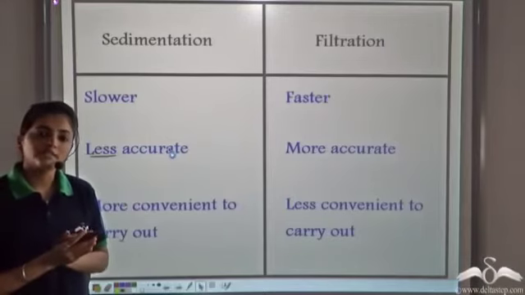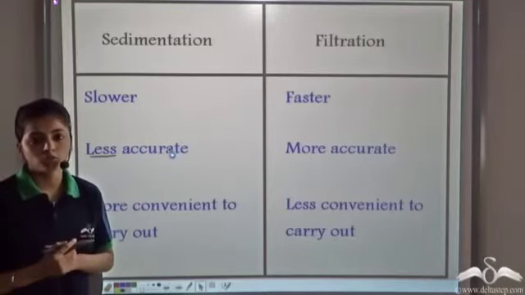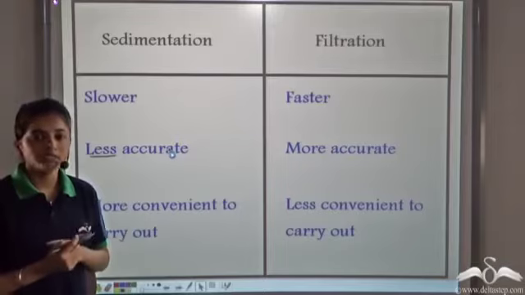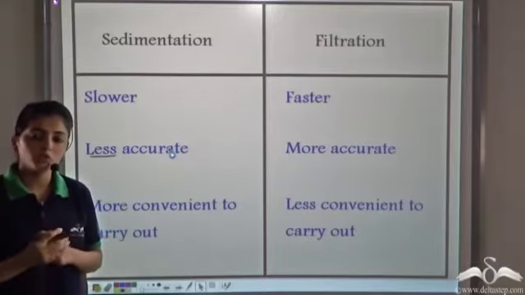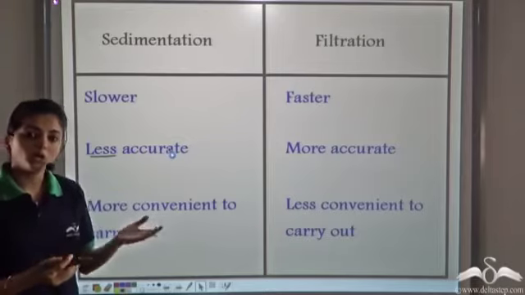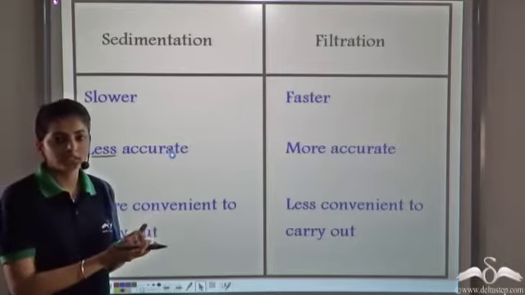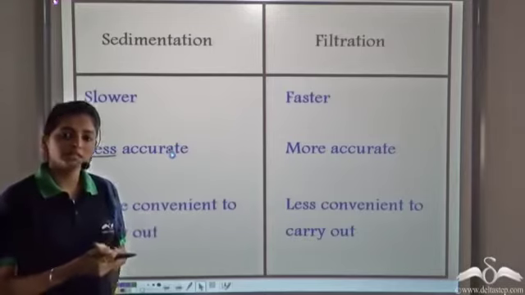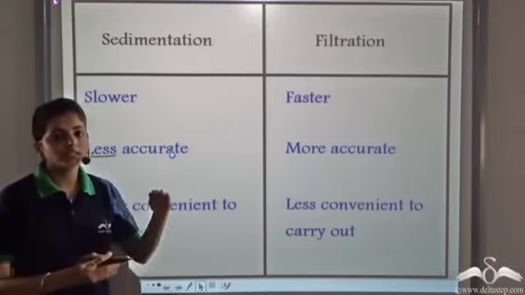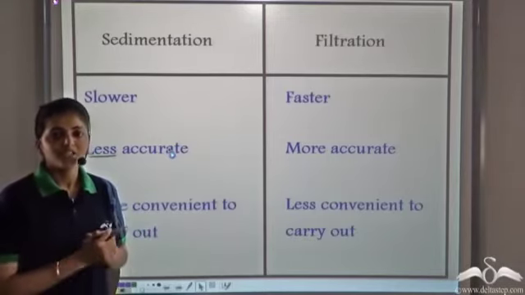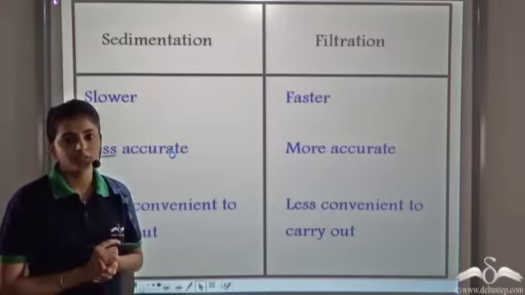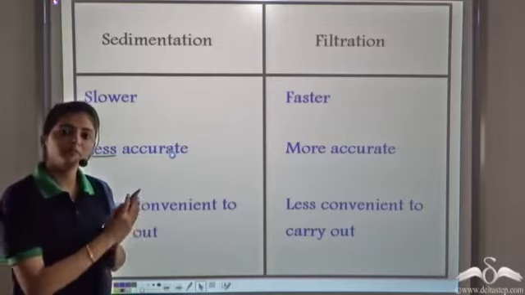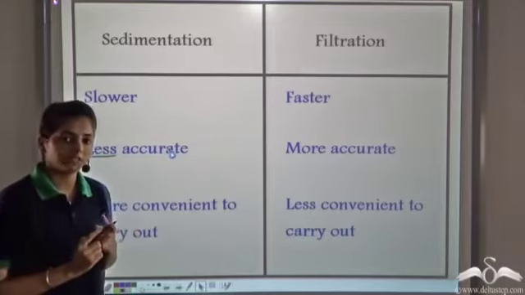Suppose you have accidentally dropped some sand into water. Now you want to separate this sand, but you do not have a filter paper funnel arrangement with you. So what do you do? You simply allow the beaker containing sand in water, you leave it undisturbed for some time, and you see that the sand settles at the bottom. So sedimentation comes in handy when we do not have a filter funnel paper arrangement. So this is why we need both sedimentation and filtration.